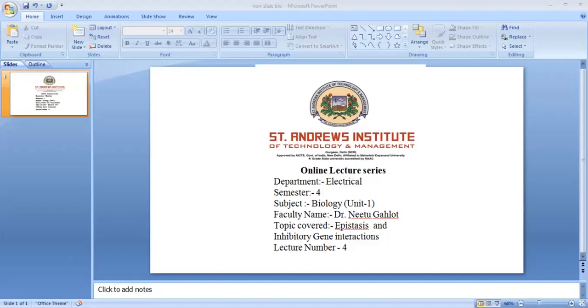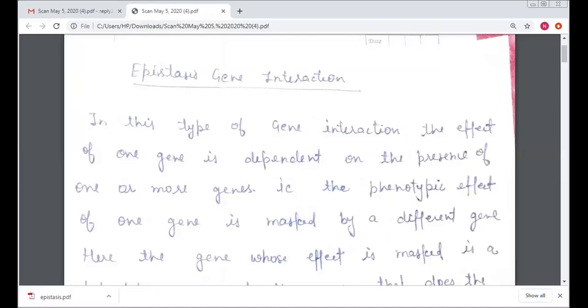Today is my fourth lecture of biotechnology, and the topic covered in this lecture is epistasis and inhibitory gene interaction. Today my topic is epistatic gene interaction. In gene interaction, there are two types. First is intergenic or intragenic. Here we discuss intergenic interactions.